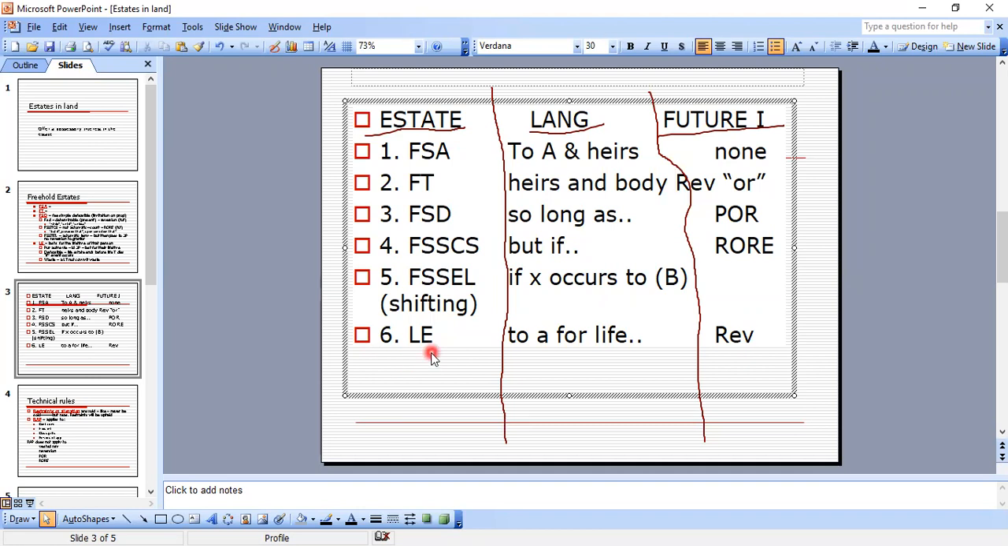Now, an LE is a life estate or a life estate per autre vie. This language is to A for life or to A for the life of B, and it's a reversion in the grantor or a remainder in a third party. Okay.